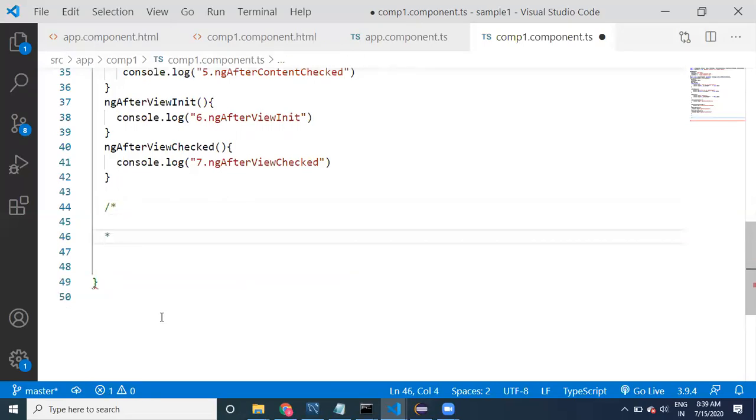Any component is nothing but a TypeScript class. A TypeScript class is like a Java class. The TypeScript class is related to the web, like HTML, CSS. So within TypeScript, if you are writing any class, you are going to write a few things. Properties.